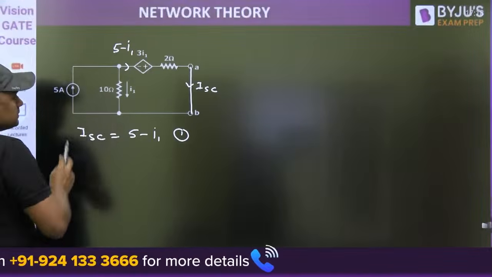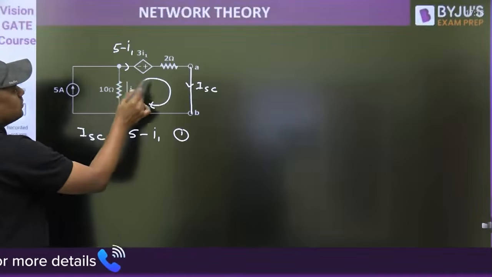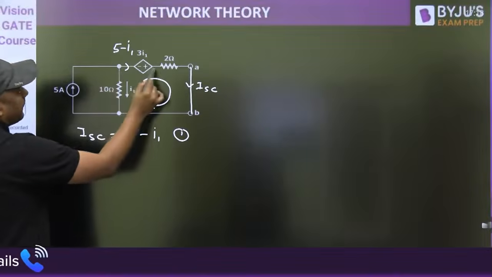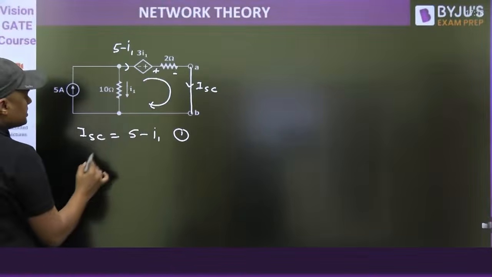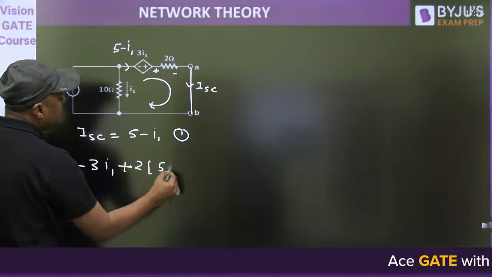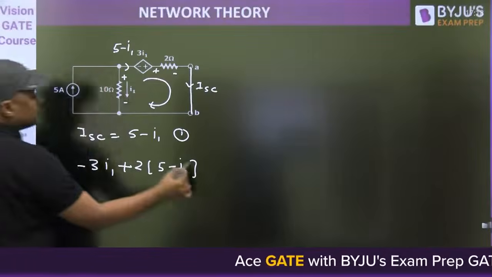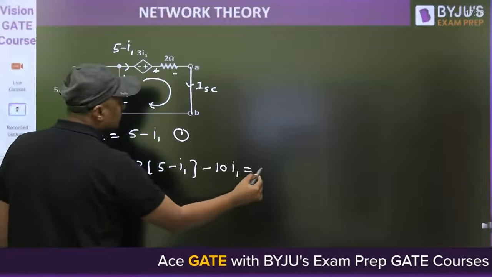Now you can write a KVL in this loop. When I am writing the KVL in this loop or in the opposite direction, this is minus 3I1 plus 2 times of 5 minus I1 minus 10I1. This is the KVL.